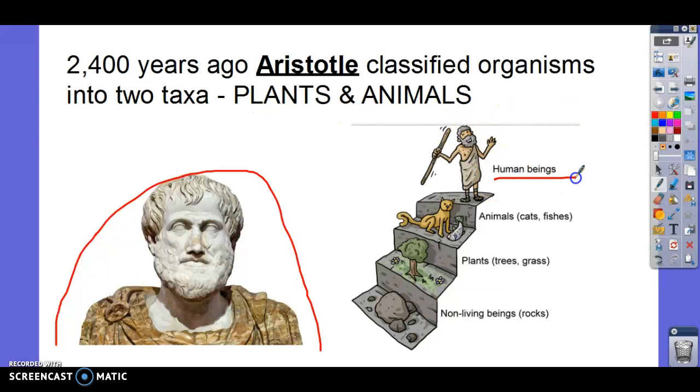He has human beings at the top, kind of a ladder, because he knew that human beings could think and do a lot of stuff. Then animals, and then plants, and then non-living things. So again, he has them arranged in a hierarchy from best to worst. But we know now that we need non-living things, rocks and stuff. We need plants, we need animals, we need all of them in order to survive.